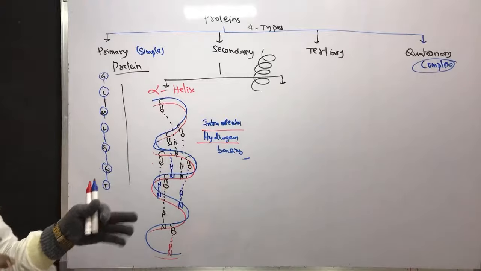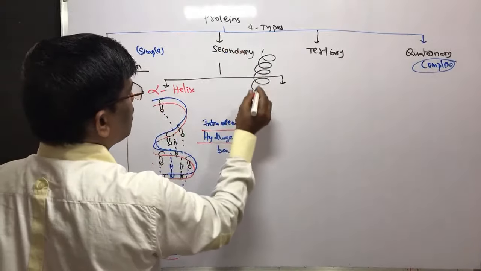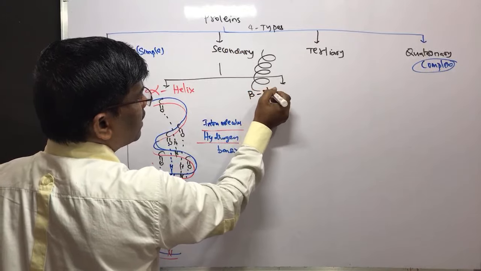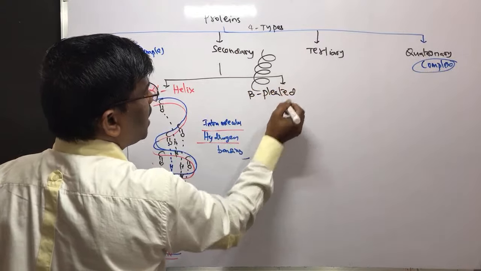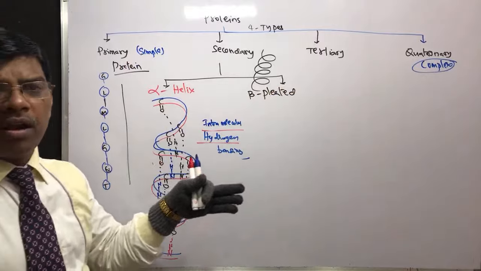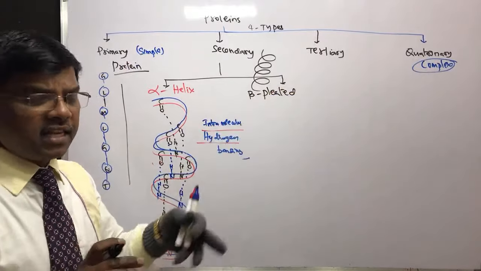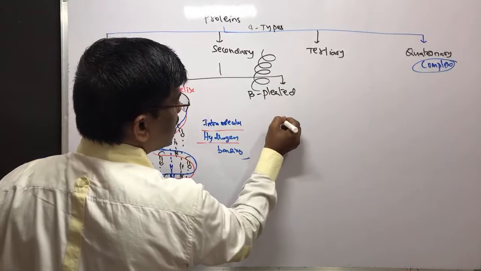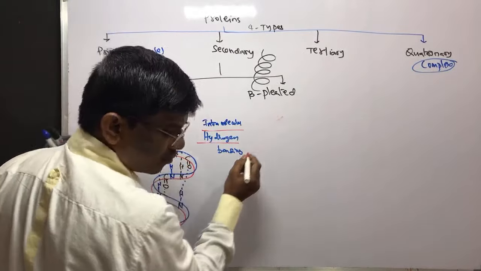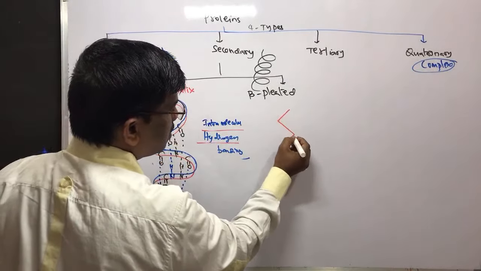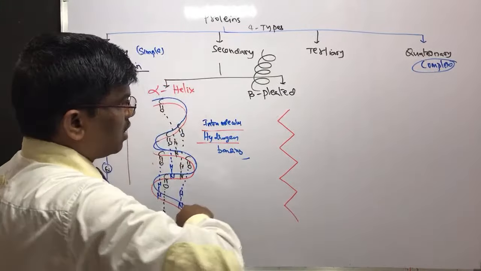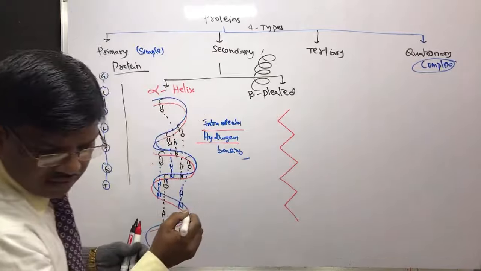This is one way. Is this the only way? No. The other secondary structure is beta pleated. Pleated means the beta carbon of one amino acid, for example CH, it is one amino acid.